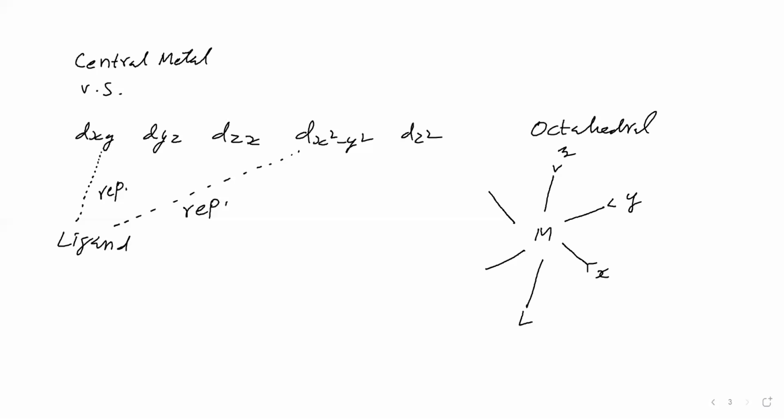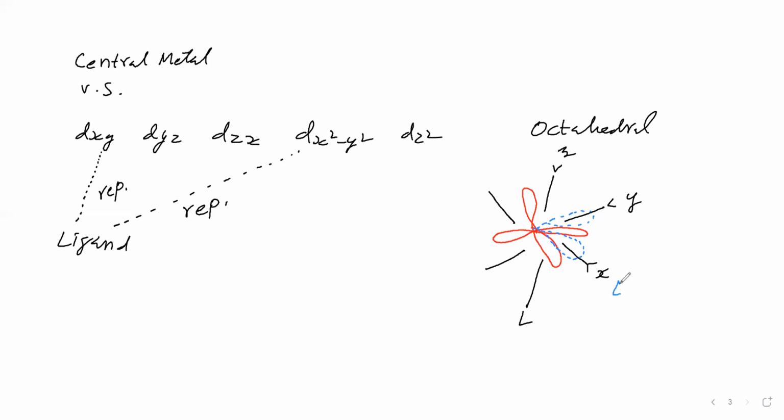Now, the central metal valence shell is having d orbitals. How will those d orbitals be there? That we will see. Now we will write the dxy orbital like this. Dxy orbital means the lobe is in between the x and y axis, isn't it? Now see this lobe in between the x axis and y axis. It is dxy. But dx square minus y square, how will it be there? Dx square minus y square means the lobe is along the x axis and along the y axis. Correct?